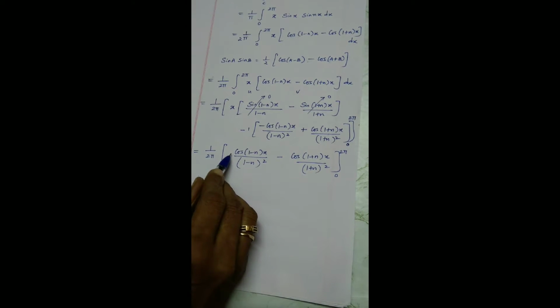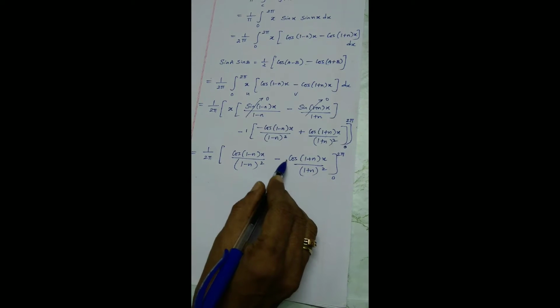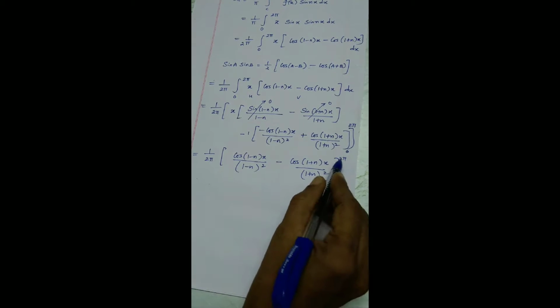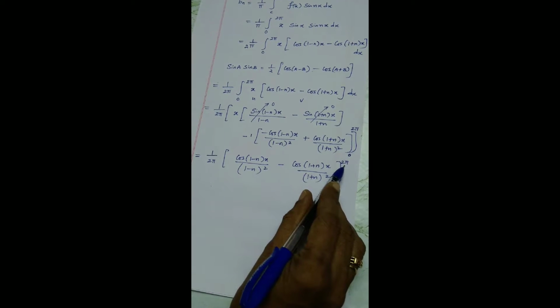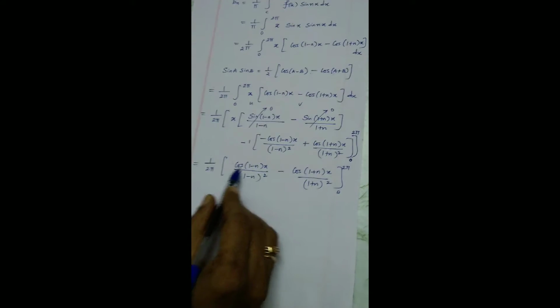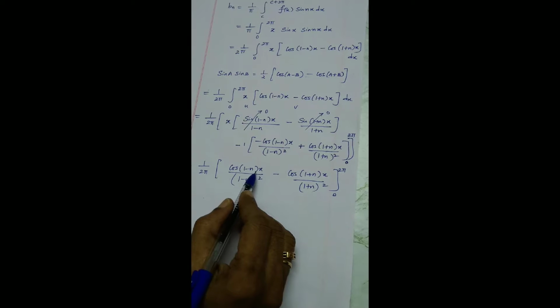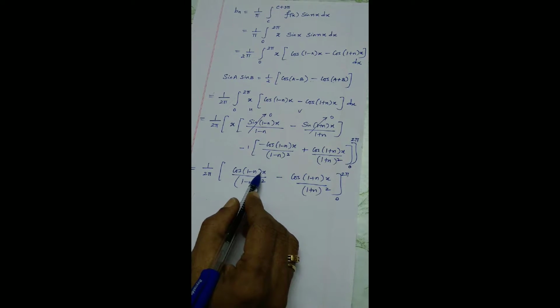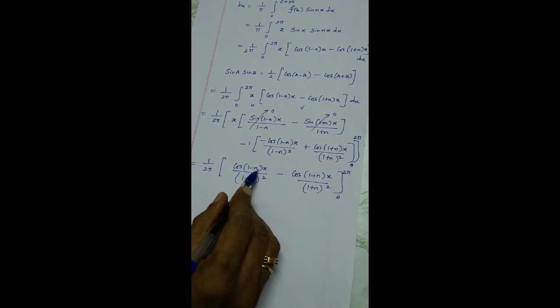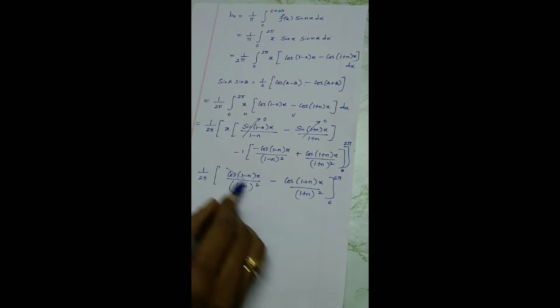As long as this is a constant term, there is no x, only a constant term, and both lower and upper limits are integers, 0 to 2 pi. If I substitute here, you will get cos 2 pi (1 minus n), and cos 2 pi turns out to be 1, so 1 by (1 minus n) whole square. When you take the lower limit, cos 0 is 1. So both upper as well as lower limit give the same value.